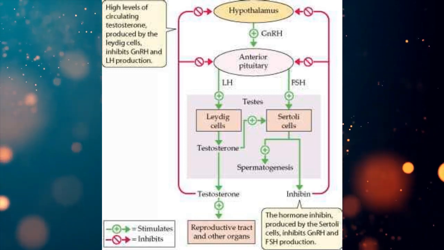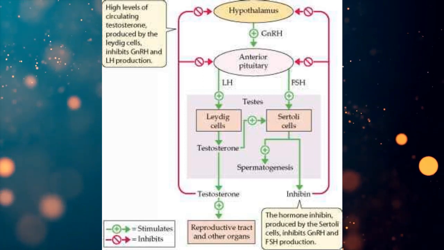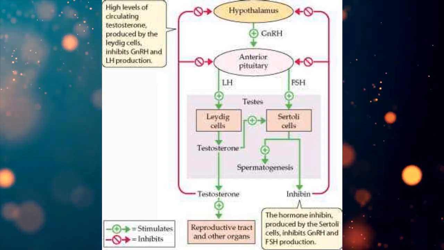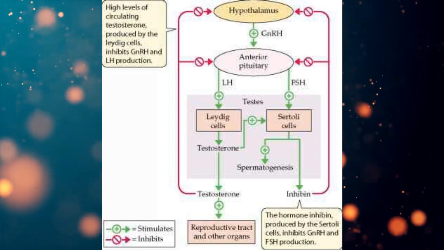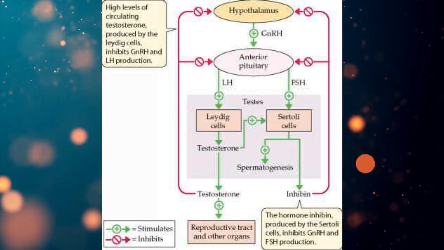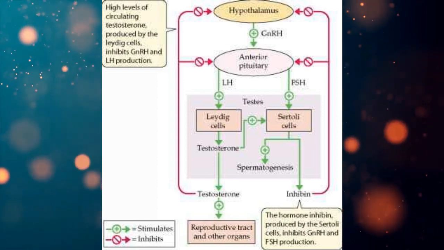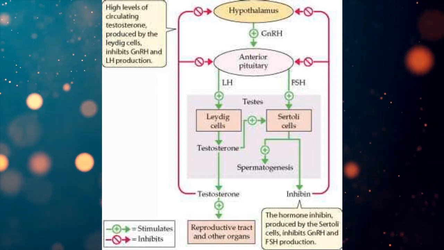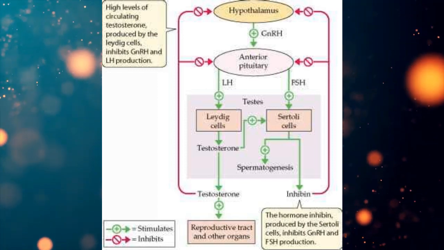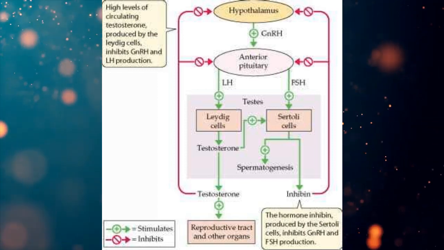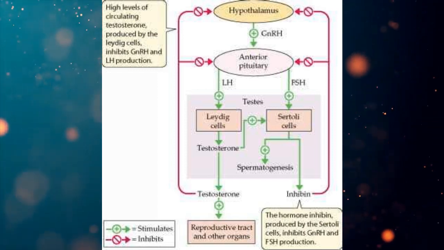Then on the other hand, FSH stimulates Sertoli cells of the testis to secrete an androgen binding protein, that is ABP, that concentrates the testosterone, and we can say it is activating the production of the sperm or helping spermatogenesis.